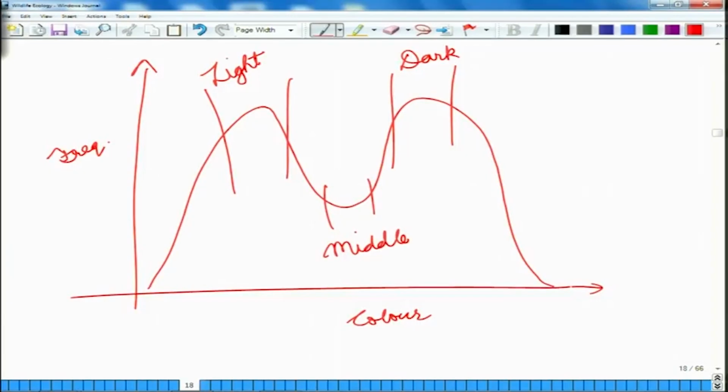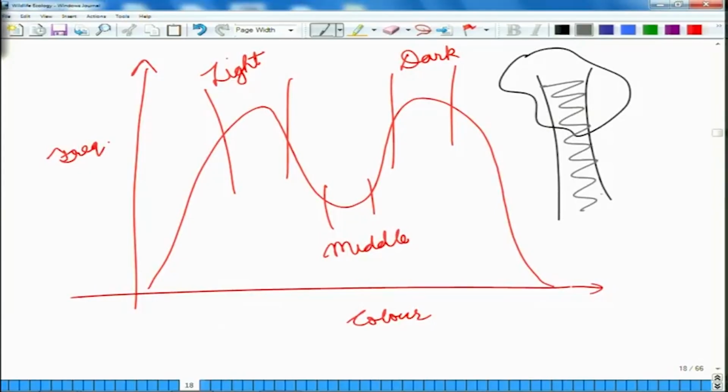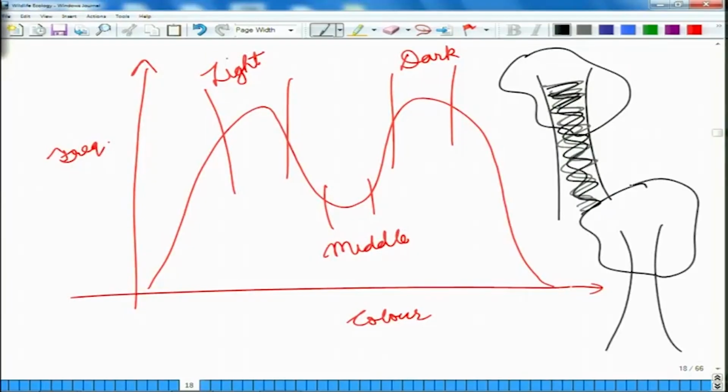Now, when do we have a situation like this? So, suppose you have a forest in which you have some trees that are dark in color and then you also have some trees that are light in color.